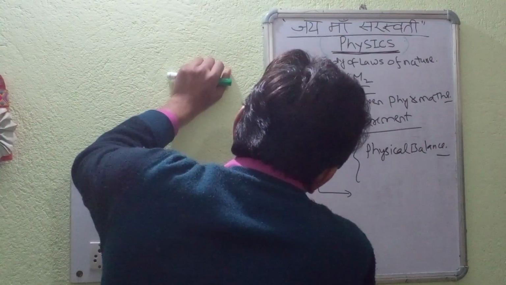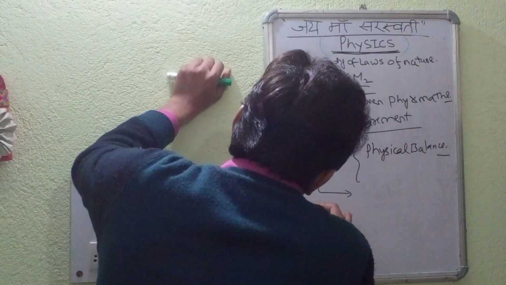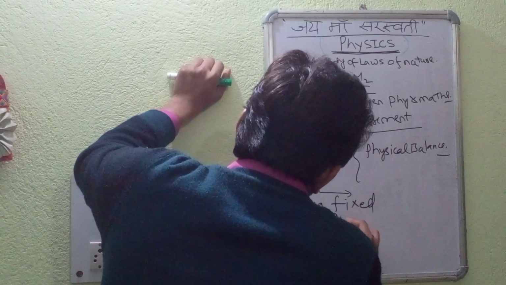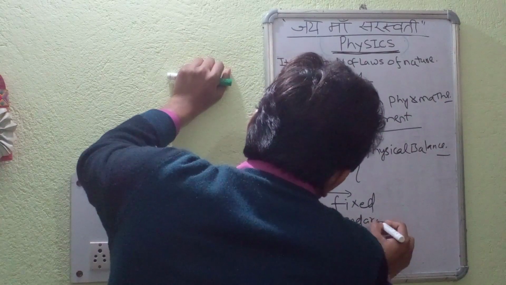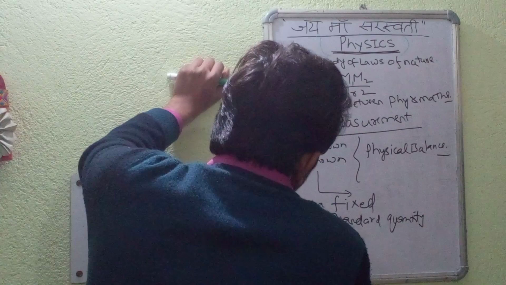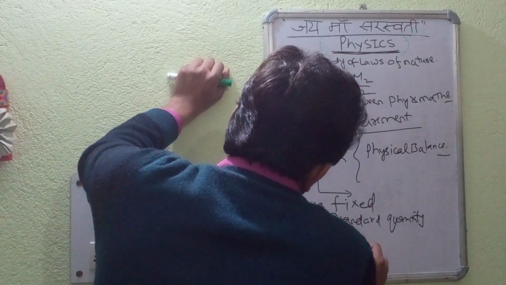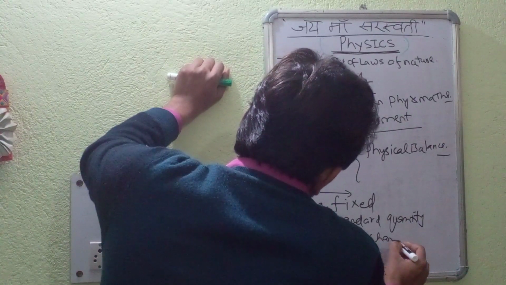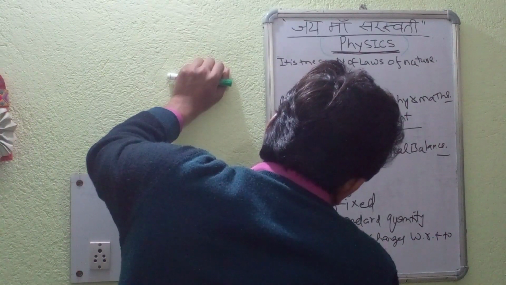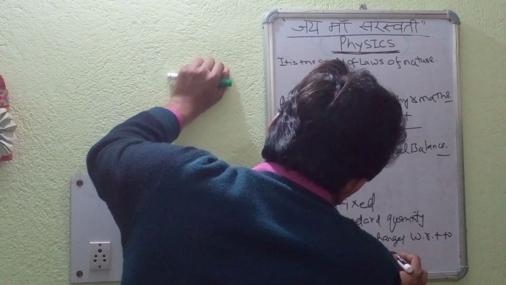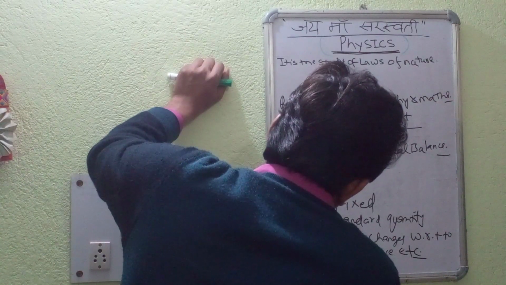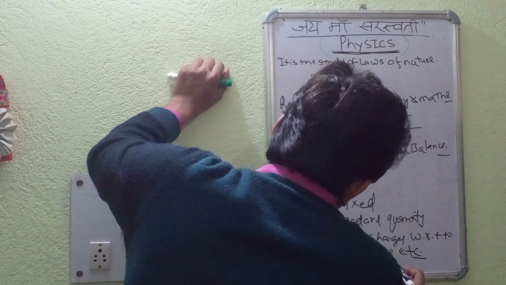Unit is a fixed standard quantity, whose value does not change with respect to time, place, etc. Used to compare unknown quantity.